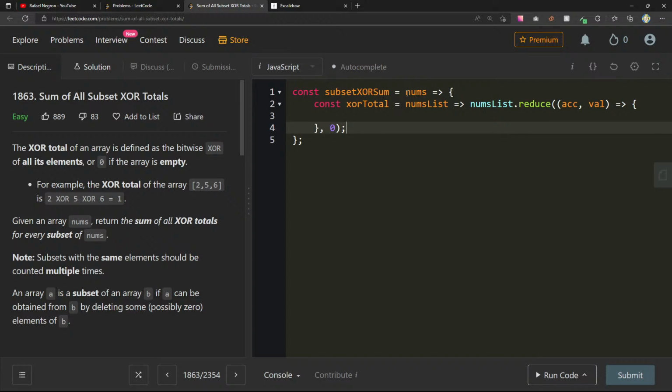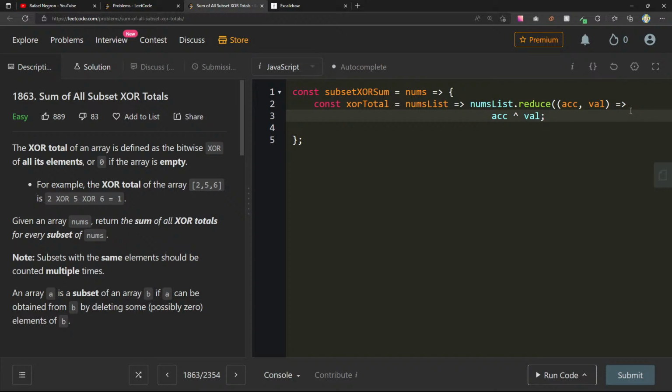Should it be 0 though? Shouldn't be 0, right? I think if I leave this off, it'll just take the first value, and here we can just return. So let me actually remove this. Sorry, I'm getting some notifications on my phone. Let me just mute this because I know the mic is probably picking it up. Let's return here ack XOR val.